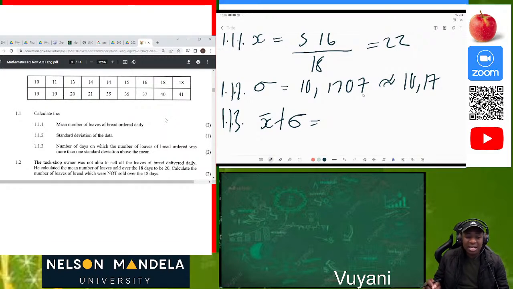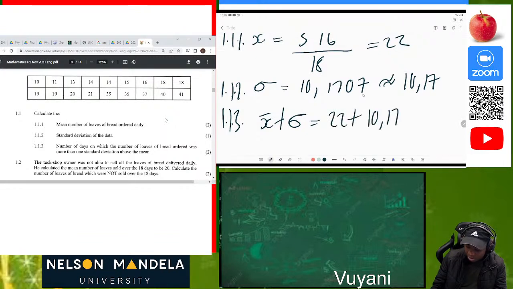In other words, they're saying add the standard deviation and the mean, then the total will assist you to look at how many days were above the mean and also the standard deviation. So what was our mean? Our mean was 22 plus 10,17, which is approximately 32,17. Okay, great. Now let's look at the data which we have.